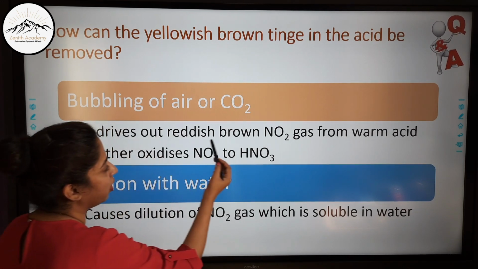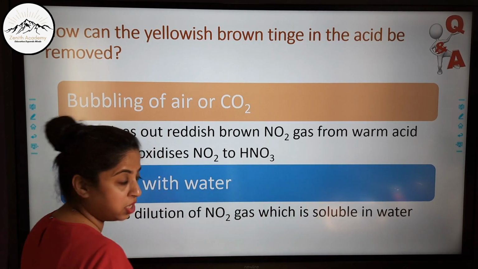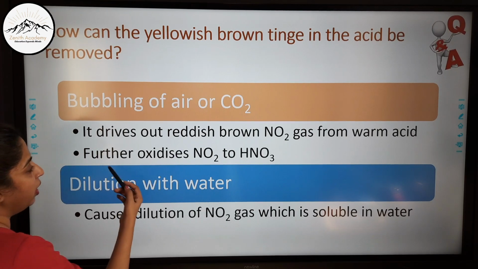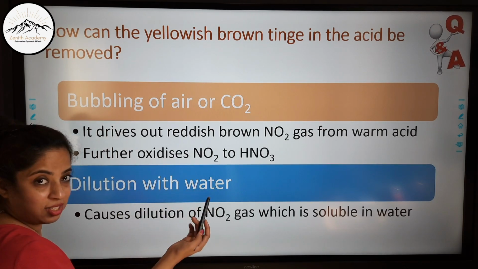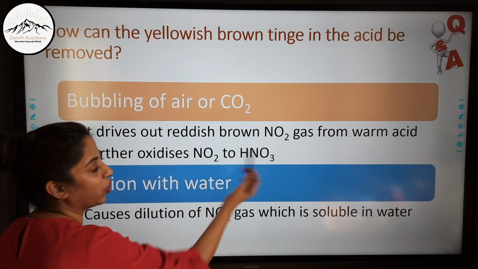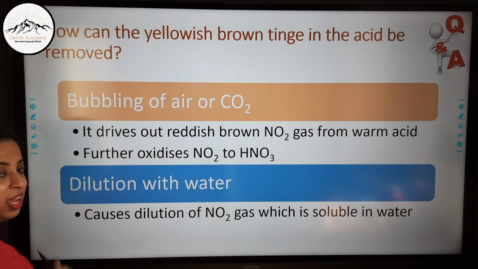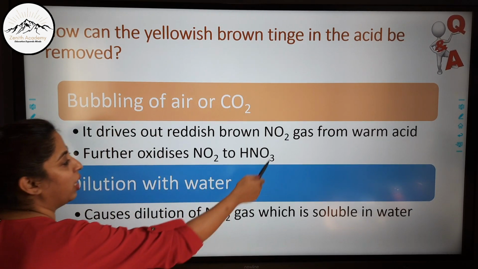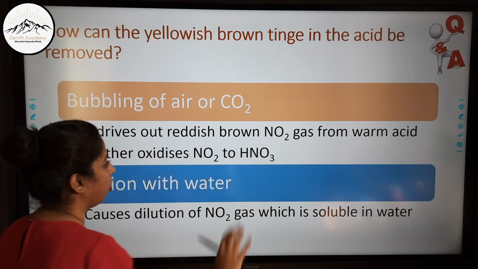It drives out the reddish brown NO2 gas from the warm acid. Also, it oxidizes the NO2 gas, the brown gas, to nitric acid. So when you are passing air, it oxidizes it to nitric acid and it drives it away also.